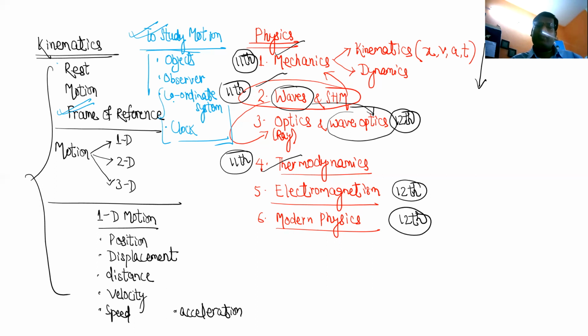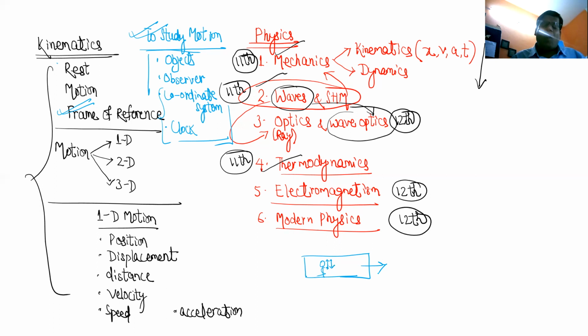So from where you are observing, that is important. Are you observing from the ground? That is called the ground frame of reference. Or are you observing from the train? That is called the train frame of reference. Got it? Another example I will give you. Let's say this is a train traveling. You are sitting here, playing with a ball. You are throwing the ball up, the ball is going up and then coming down to your hand, and the train is moving. Sitting on your seat, the ball is moving up and down. Okay, now you are observing it.